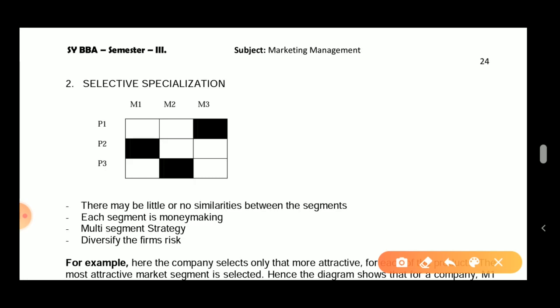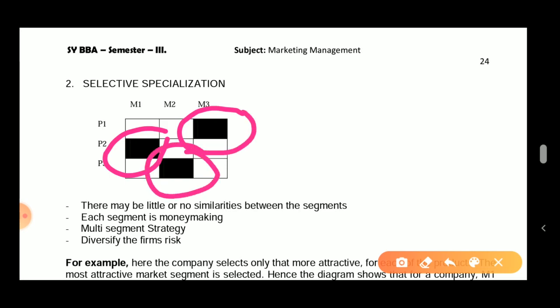All right, as you can see here, the company had 9 matrices here, but they are targeting only three. What are those three? For P2, they are only selling to M1. For P1, they are selling only to M3. For P3, they are only targeting M2. So they are selective. Why are they selective? Because it might be possible that they know this market, fine. They are able to sell this product into the market. Hence, they have become specialized in that particular type of segment.